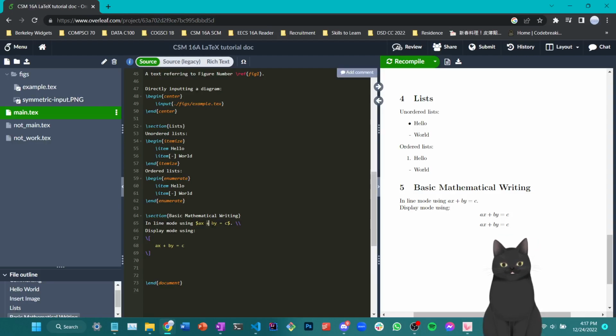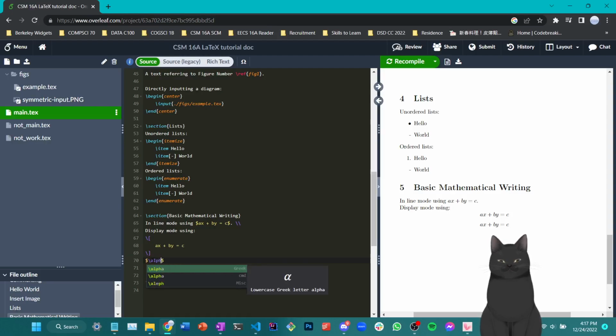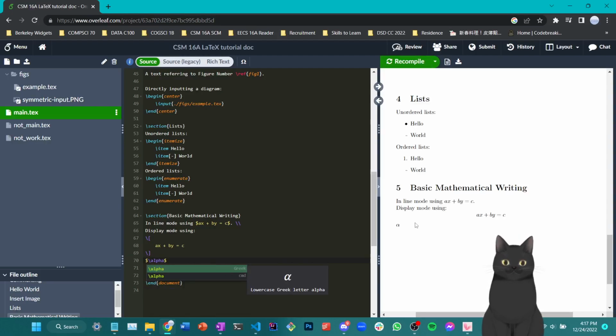Well, by far, we have only been using simple expressions like adding, equal, and just typing out variable symbols. What else can we do in equations? Well, we can also write mathematical symbols. So for example, I can write Greek letters, say alpha. And as you can see, the Greek letter alpha shows here, which also shows here in the autocomplete function for Overleaf.